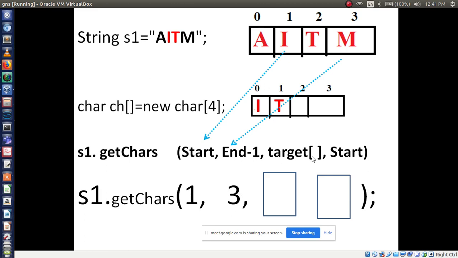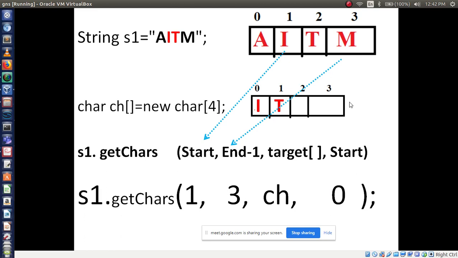Now target means which array name you will write. I and T will be stored in which array? CH. Here you have to write CH. Very good. Then after storing in CH, which index number should it start with? I should start with 0. Here you have to write 0. That's it. So the characters will be printed from the main string, that is S1.